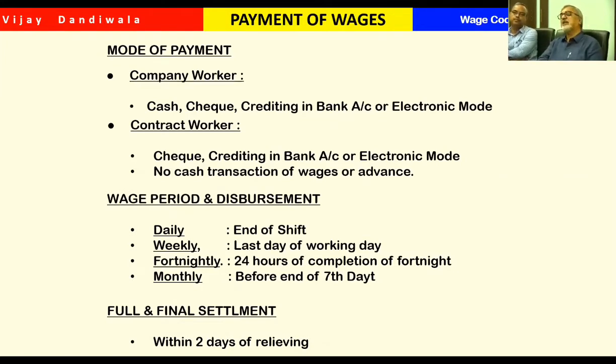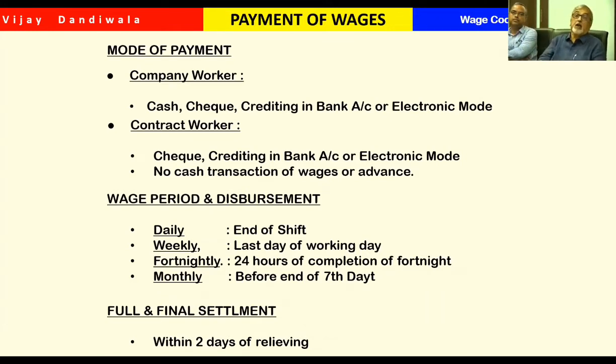Okay, now another thing is full and final. Mostly it is monthly. Earlier, the contractor was submitting the bill. After 15 days the authority used to sign, and after signing, 1 week was taken by the finance department, and then it was credited.